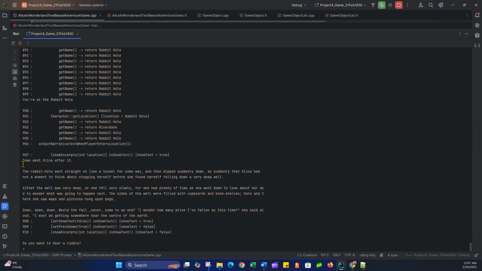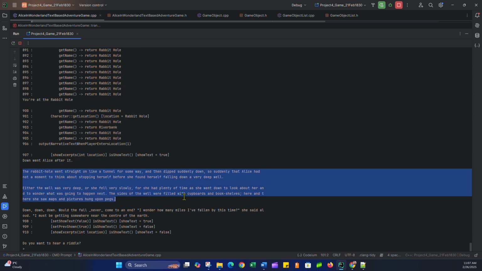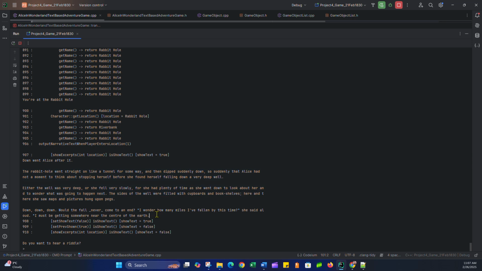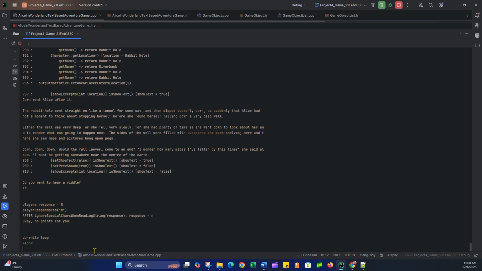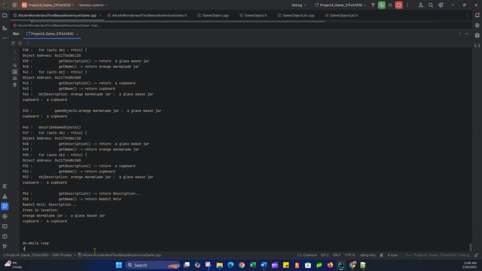And then some output text would be output on the screen. The rabbit hole went straight down a tunnel, blah, blah. She fell for a while. I must be getting close to the center of the earth. I could answer yes to a riddle, but I don't want to right now, so no. Anyway, I can look around and see what's here. There's an orange marmalade jar, a cupboard, that sort of thing. That's fine. I'm just going to keep going south.